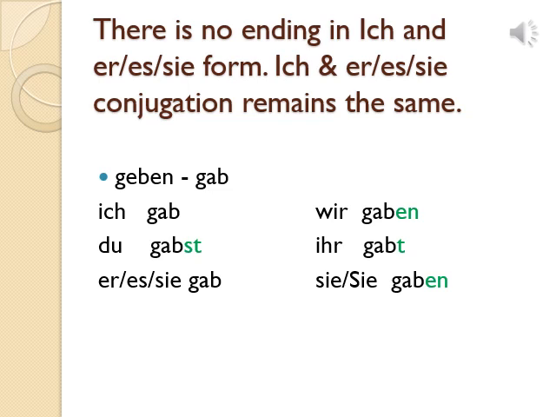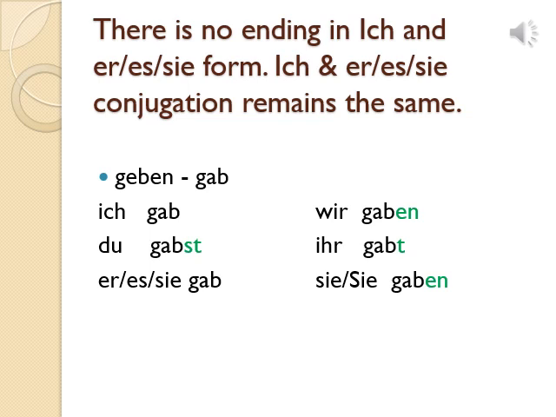Now let's see it with the help of an example. Here the verb geben is given as an example. Geben's Präteritum form is gab. So gab will remain the same for ich and er/sie/es. Ich gab, er/sie/es gab. For du we need to add st, so it will be du gabst.